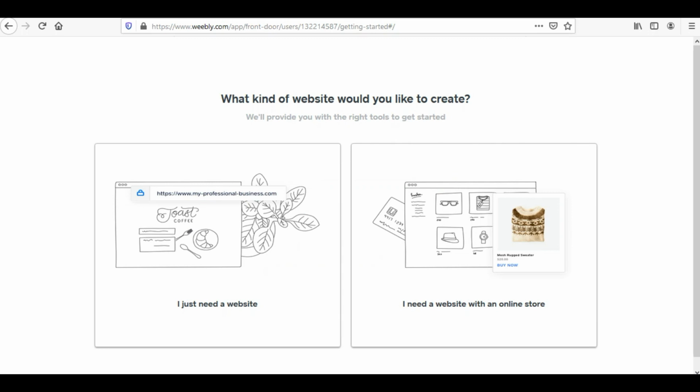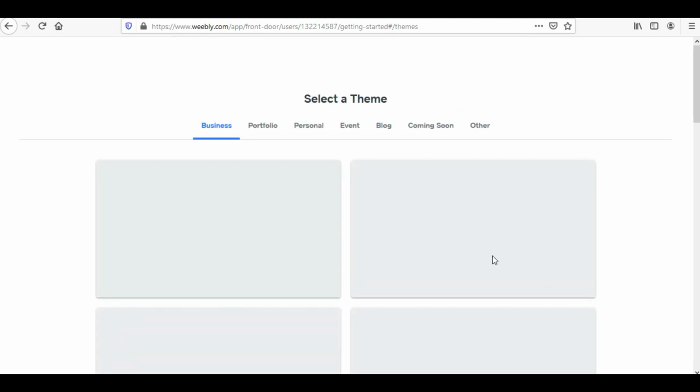And here you are asked about two things. What kind of website would you like to create? Are you interested in just a website or do you want to create a website with an online store? I would be going for just a website because in this I would be finding most of the free features. If you're going for the second option, you must be thinking about making a bit of payment.